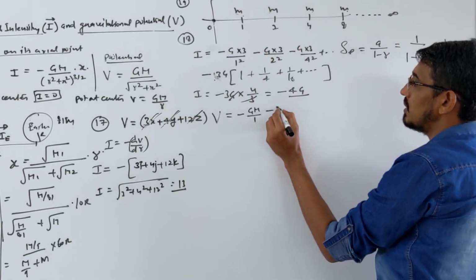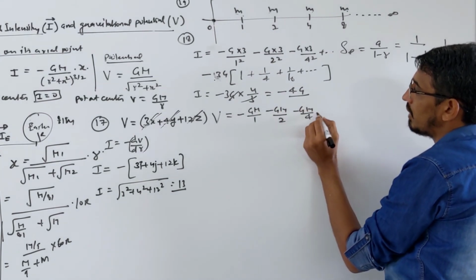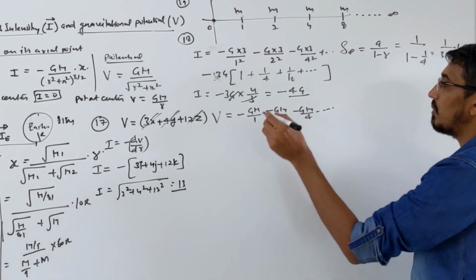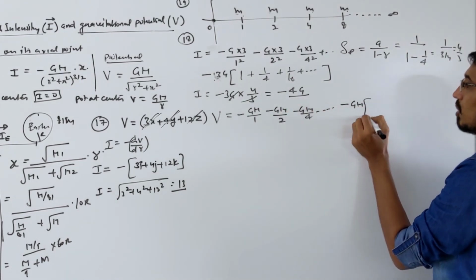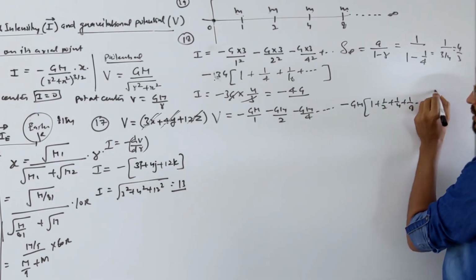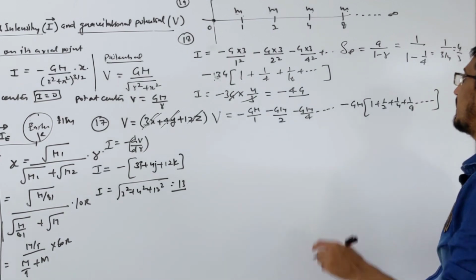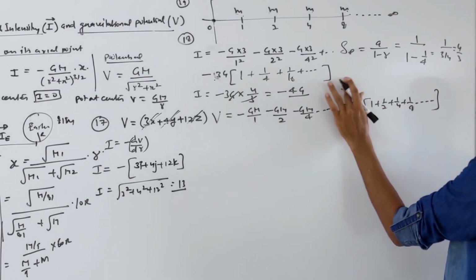Due to this mass, Gm by r means again what? 2. Gm by 4. It goes on, again to infinity. Again you take some part common, minus GM due to common, you get 1 plus 1 by 2 plus 1 by 4 plus 1 by 8. It goes on. So again we are getting a GP. Again you have to find the sum of this GP. What is the answer? Sum of this GP.